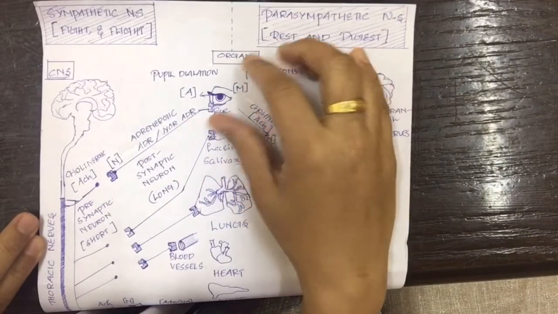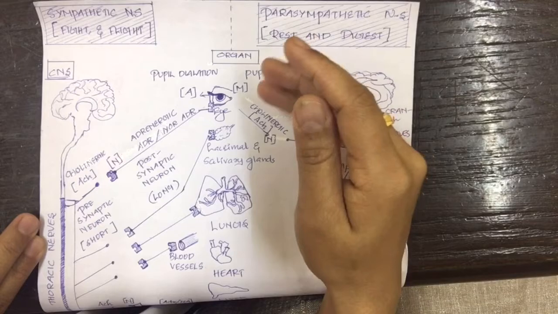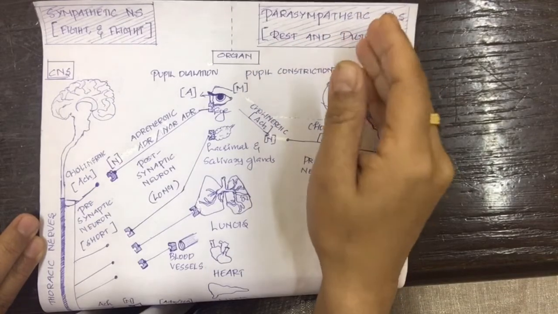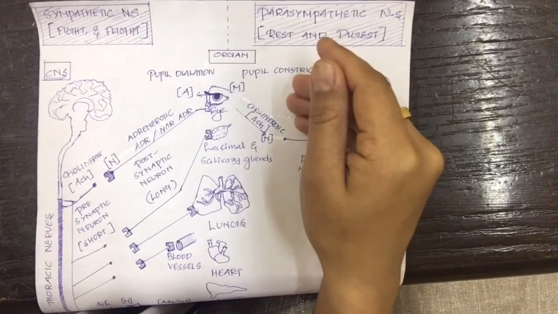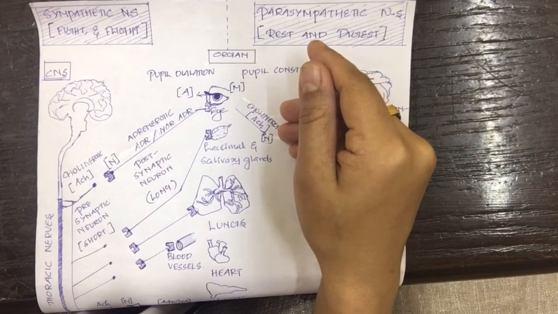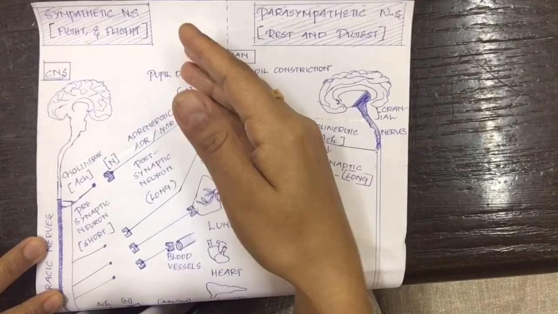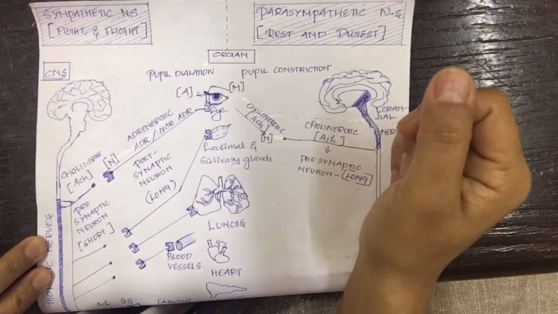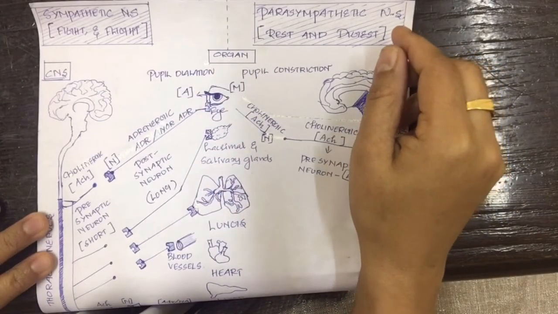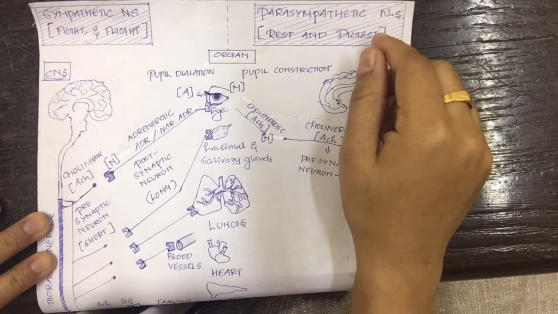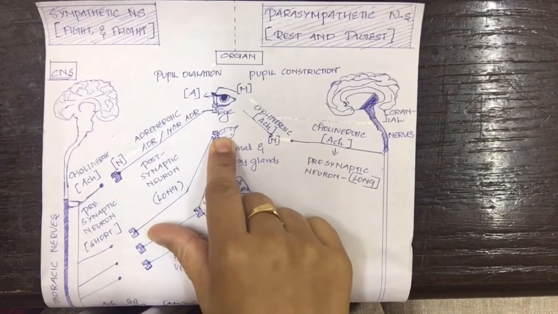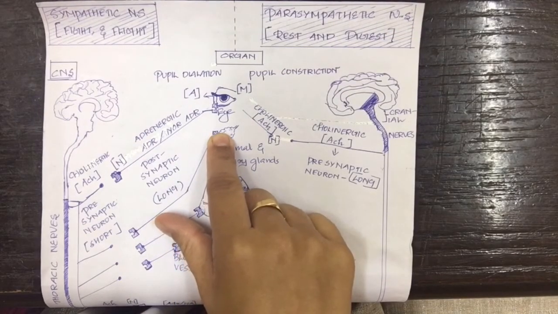So most of our organs are innervated by both the sympathetic and parasympathetic nervous system. There are some exceptions to this dual innervation. That is, some of our organs receive only sympathetic innervation, and we will study those in detail in the next lecture. Also remember these terms which are commonly used here.